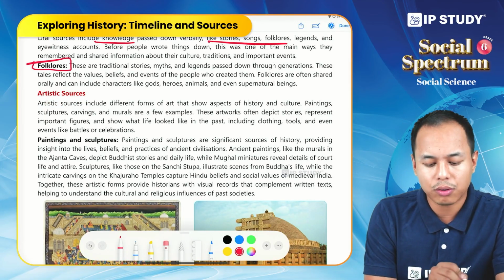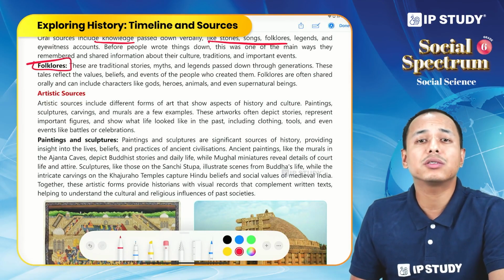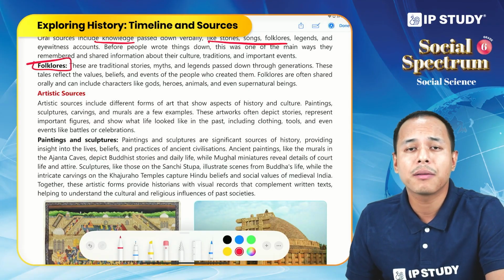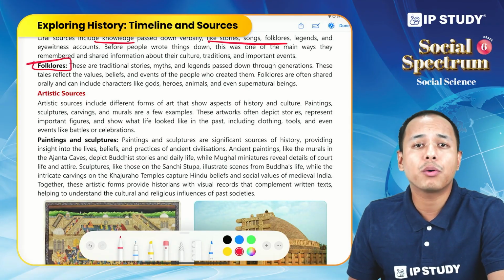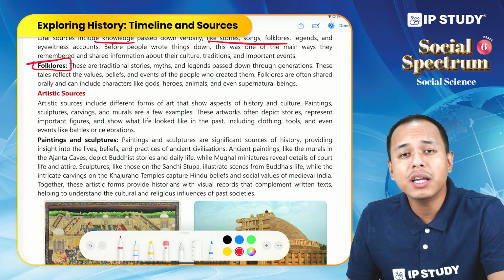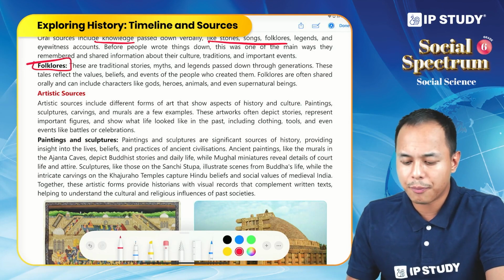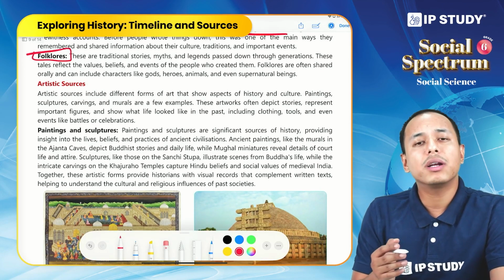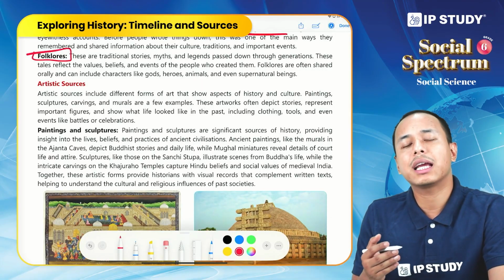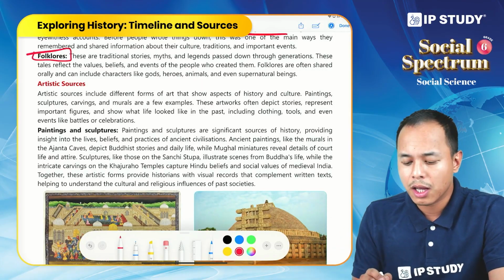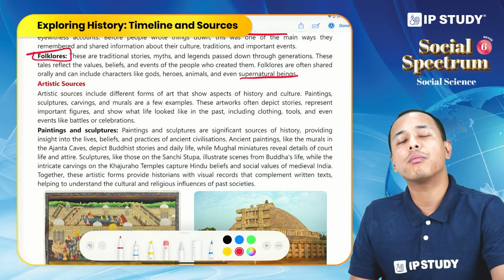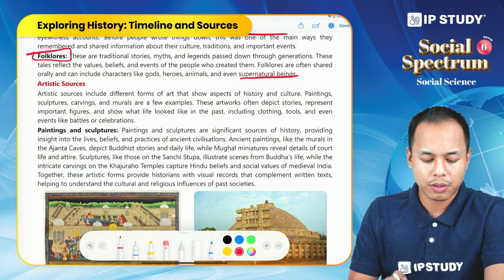Important is folklore. So what is folklore? These are traditional stories, myths, and legends that give us information about the values, cultures and beliefs of the people during a particular period of time. And folklore normally has different characters. It can have gods, goddesses and even supernatural beings. So these are all part of oral source of history.